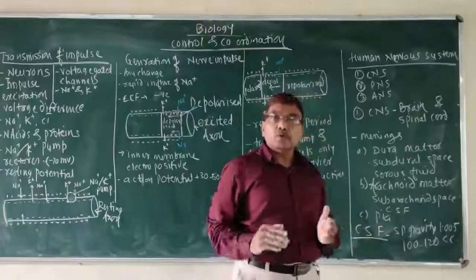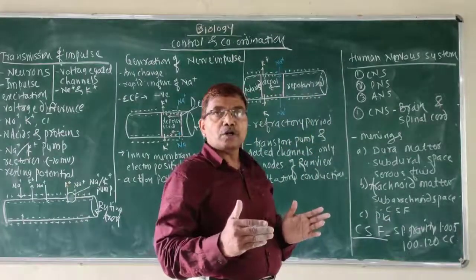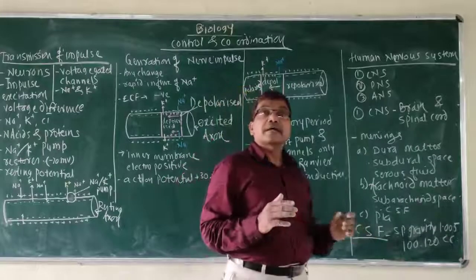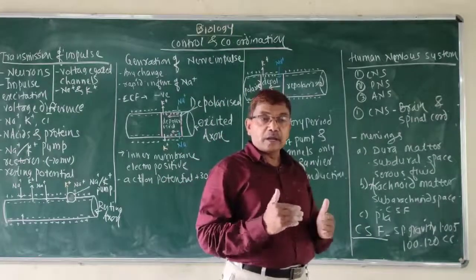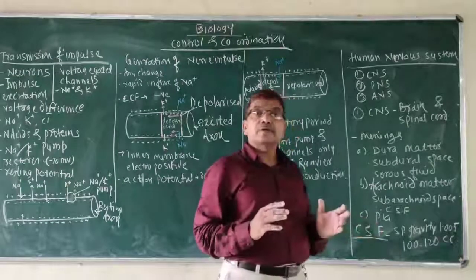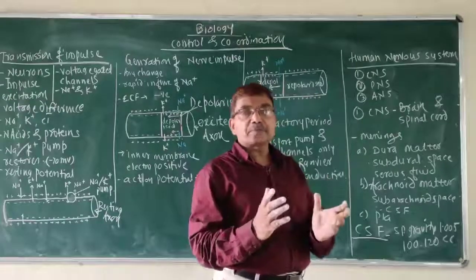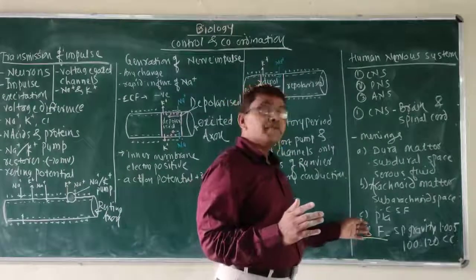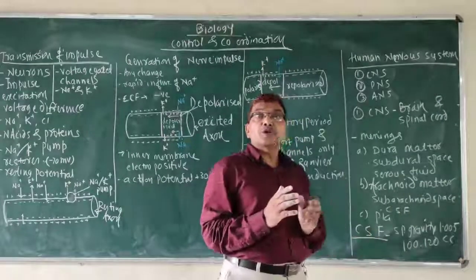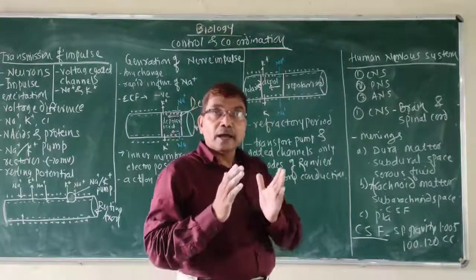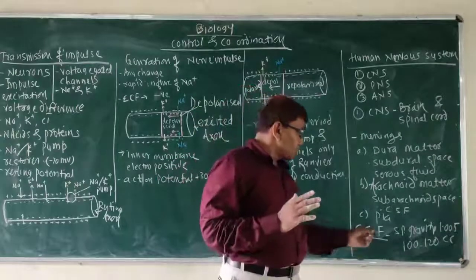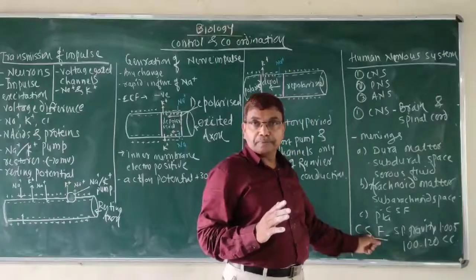The CSF supplies an adequate amount of water and avoids desiccation of the brain cells. The CSF carries food material, nutritious material, which is supplied to the nerve cells. The CSF collects waste material, nitrogenous waste produced during the metabolic activities of the nerve cells. The CSF acts as a mechanical shock absorber and protects our brain. So this CSF is very important.